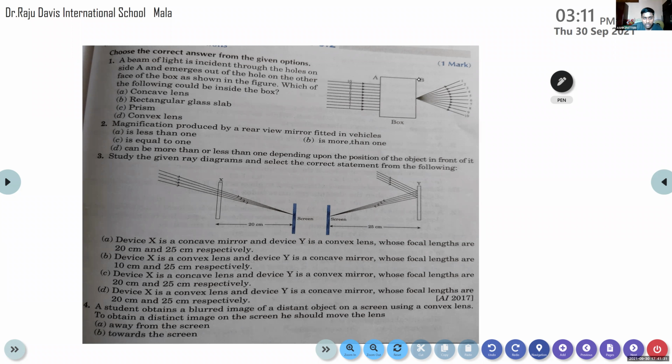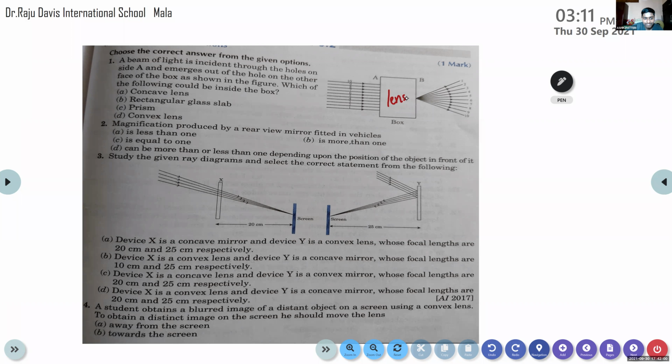A beam of light is incident through the holes on a side A and emerges out of the hole on the other face of the box as shown in the figure. Which of the following could be inside the box? Here a lens is placed inside this box. So here we want to identify which type of lens is hidden inside the box. It is because of this particular lens that the ray of light is refracted like this. So think and answer. Is it a concave lens, prism, rectangular glass slab, or convex lens?